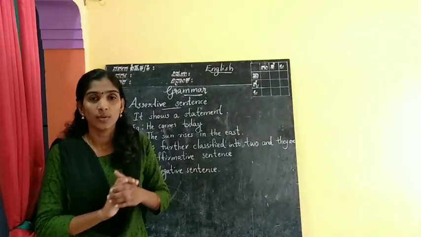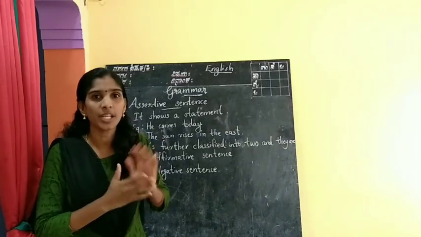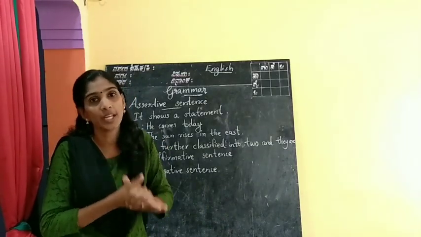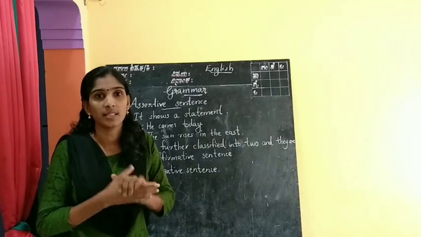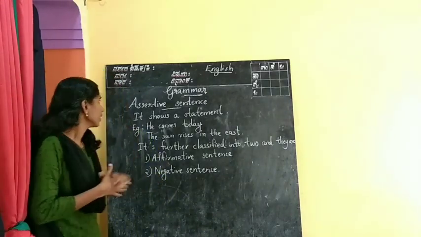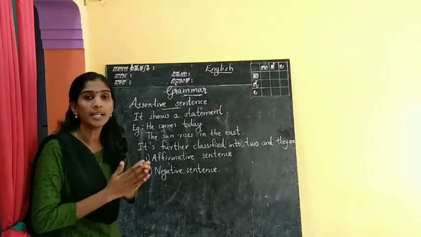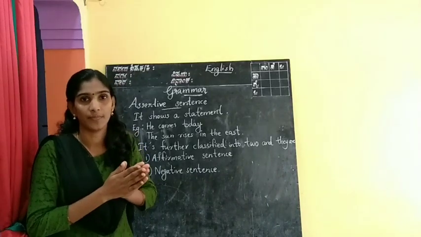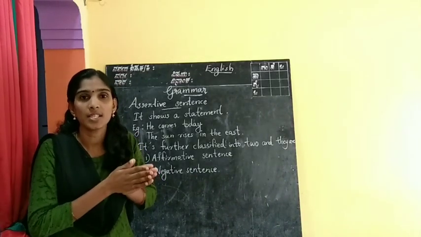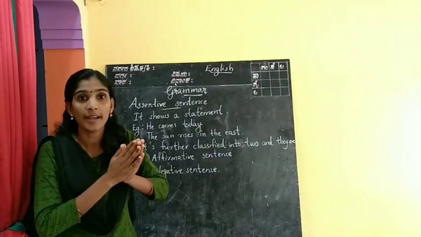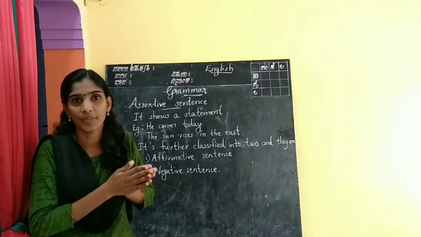What is an assertive sentence? An assertive sentence is a statement. It shows a clear or honest statement. For example, he comes today. The sun rises in the east. These are assertive sentences. These are statements. The sun rises in the east is an honest statement, right?